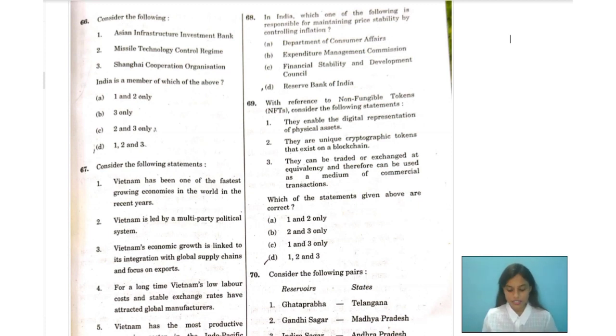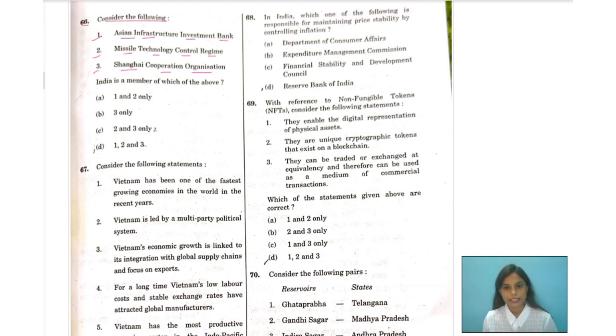Your first question, question number 66, says consider the following. Number 1 says Asian Infrastructure Investment Bank. Number 2 says Missile Technology Control Regime. Number 3 says Shanghai Cooperation Organization.